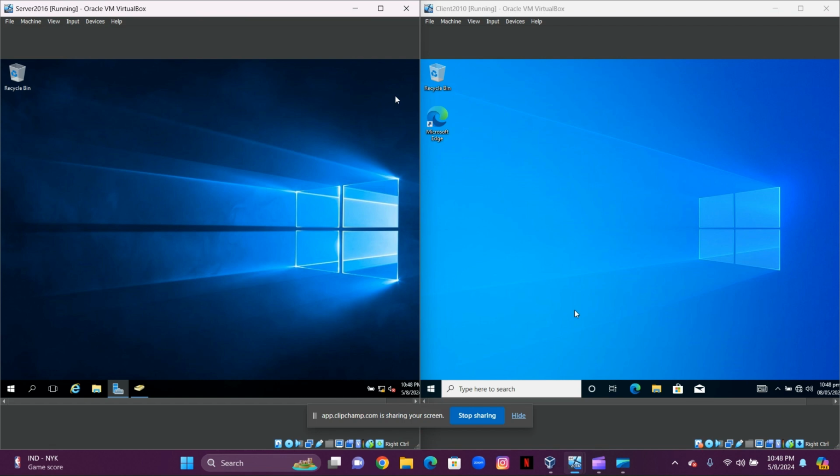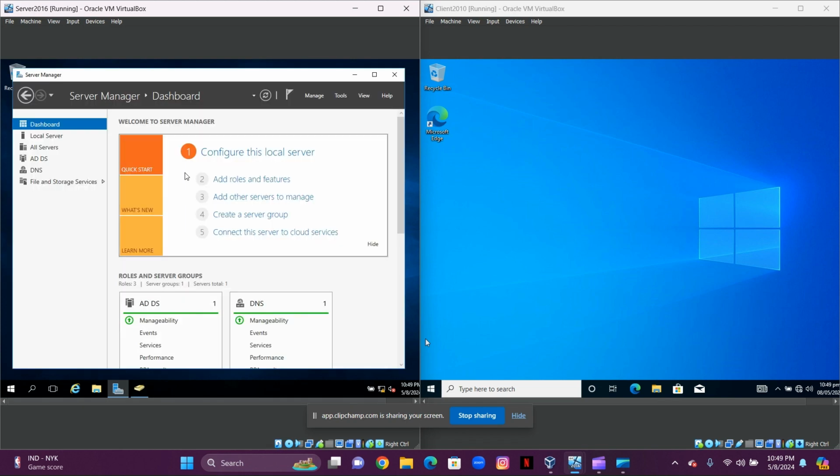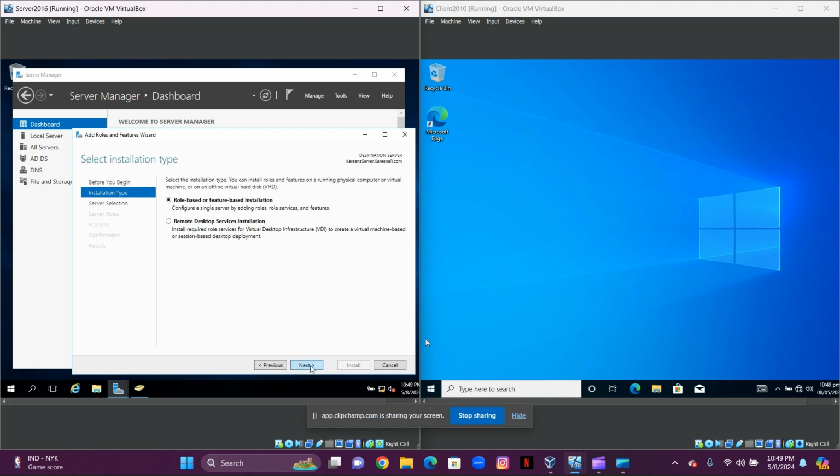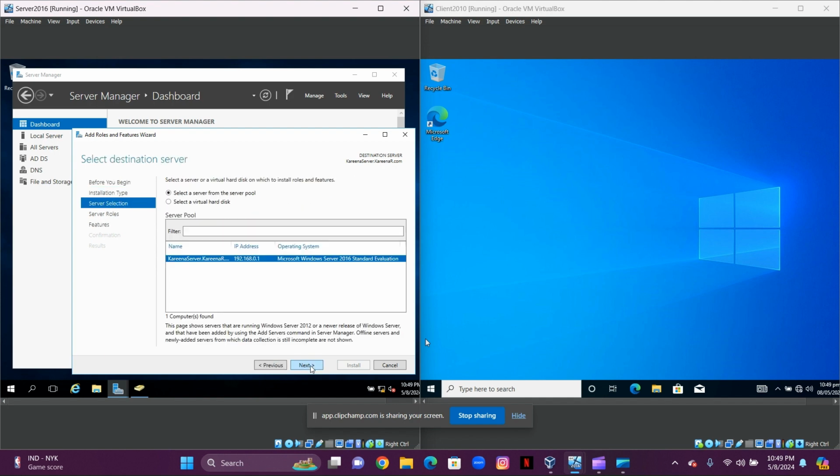Today we're going to install and configure our DHCP server. So first thing we need to do is to head over to our server manager. On our server, we're going to select add roles and features. We're going to select next. We're going to leave all the default settings as it is. Like I said in my previous video, you can select if you want a virtual hard disk or a server from the server pool. I'm just going to use my server here. I'm going to select next.